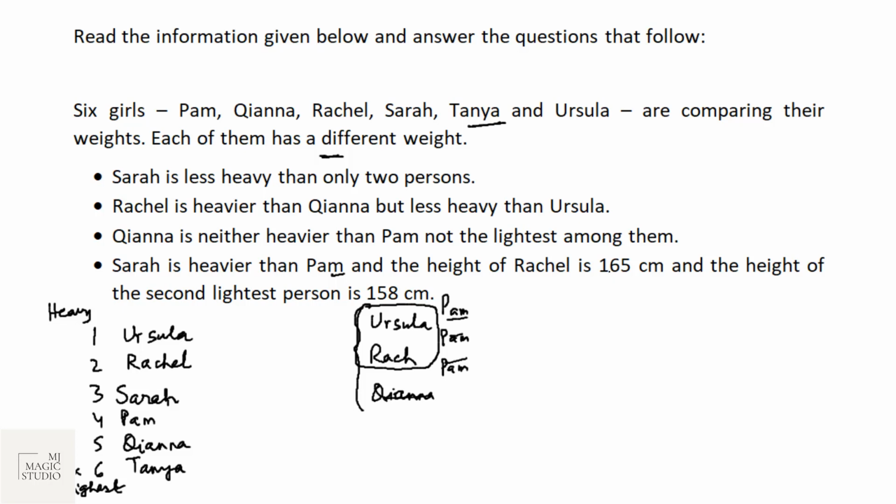The height of Rachel is 165 centimeters, and the height of the second lightest person, that is Kiana, is 158 centimeters. So we have put in all the information which has been given to us. Let's check the questions now.